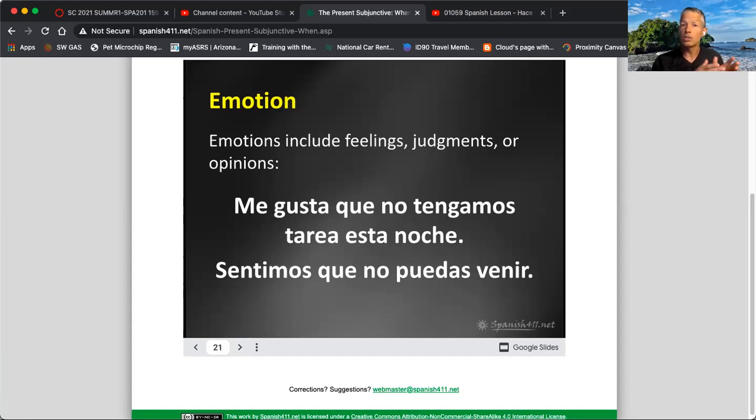Okay, so notice that the structure is the same as the influence expressions, verb, que, subjunctive. However, the purpose is different. With influence, it's to get somebody to do something or to make a recommendation. With these, it's to express your opinion through emotion. Now you're going to go on and do some practice with this. And then in the next section, you're going to be doing yet another usage of the subjunctive, and that's with doubt and denial. Well, let's move on.